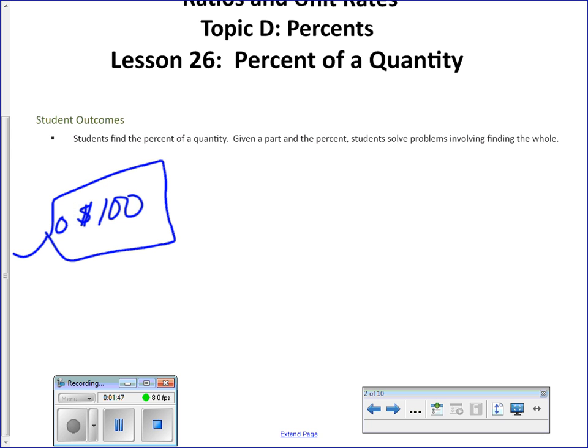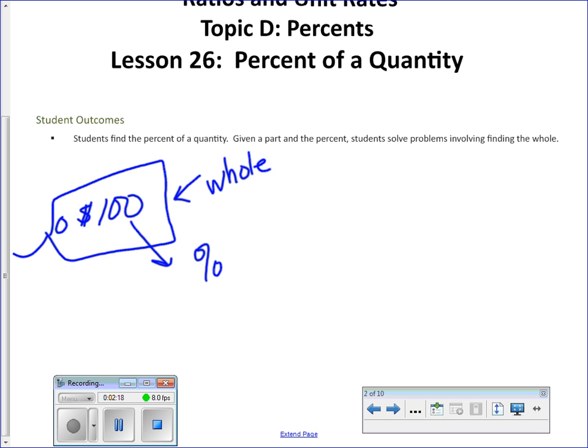If that's the total amount, the full amount, what word could we use to describe that? What word did we use on Monday that would represent the total, the full? Okay, that quantity is the whole. That's our whole. And then they're going to tell you the percent off.